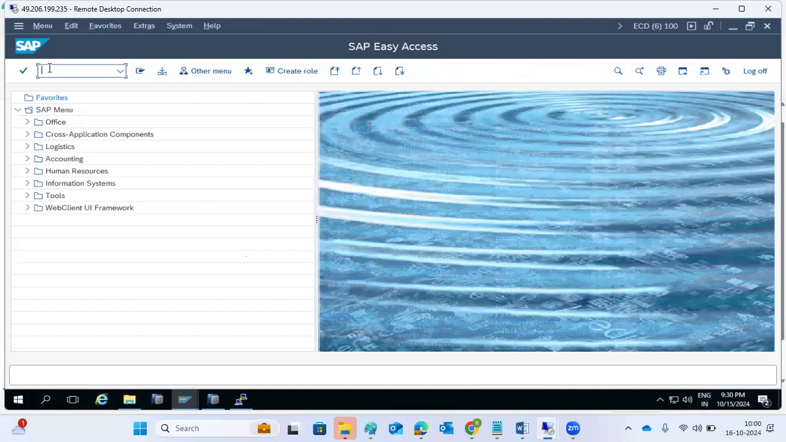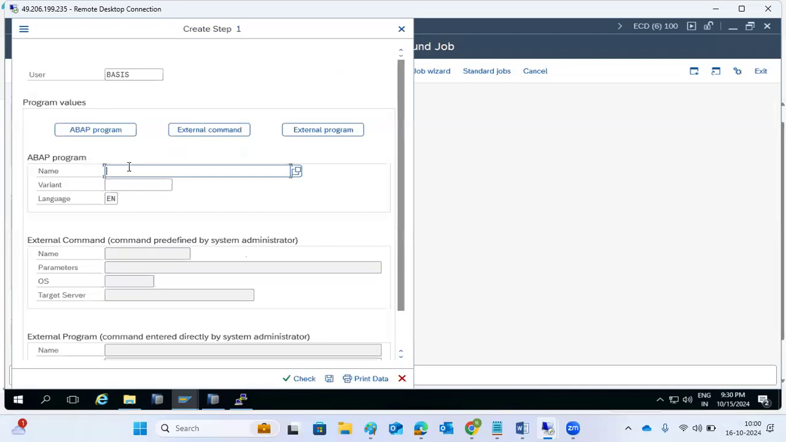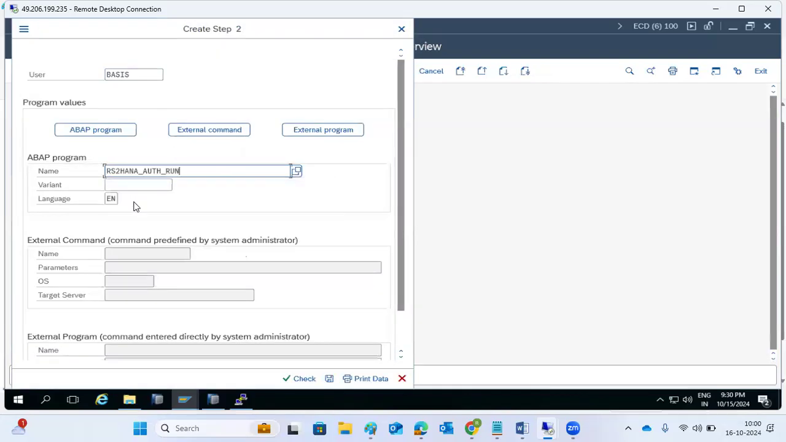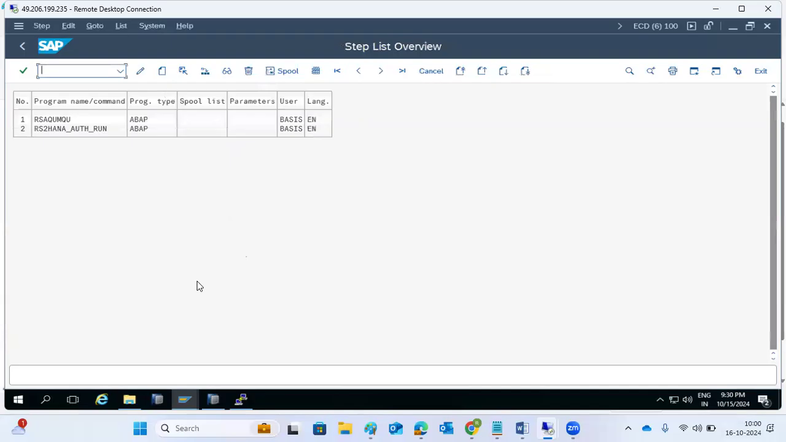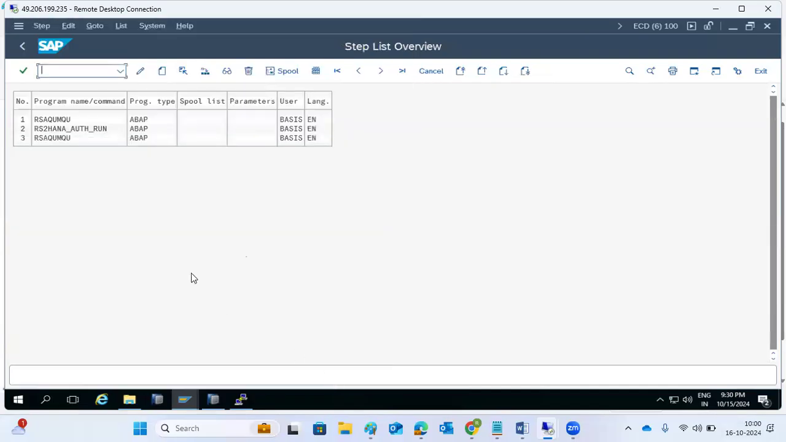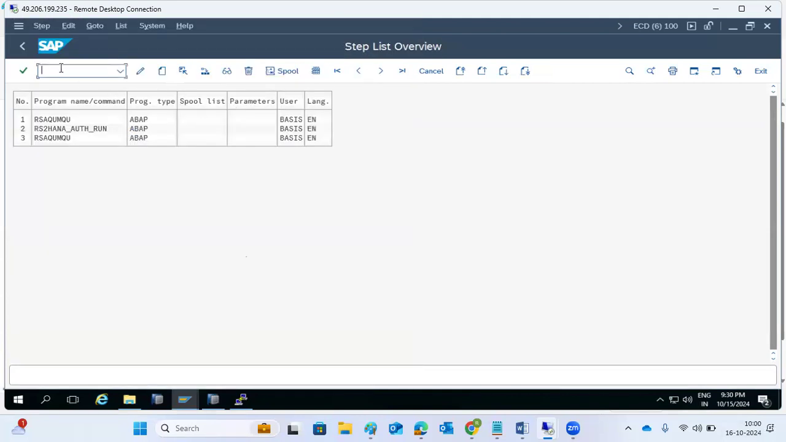Ravinder, suppose we want to add two or more steps in a single job, how can we edit it? Yeah, we can add it. That's not a problem. We go to SM36, provide the job name and steps. You can define any one of them, then go to the creation again for one more step. Then create it, go to the creation, and define one more. See, 3 steps I defined. So yes, we can add a number of steps in a single job.